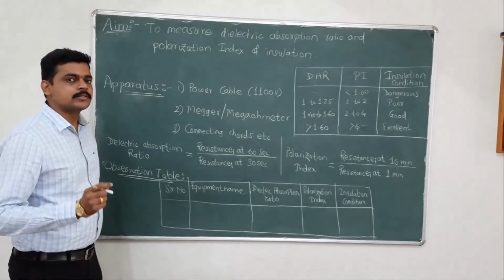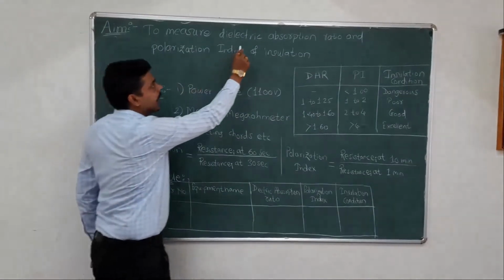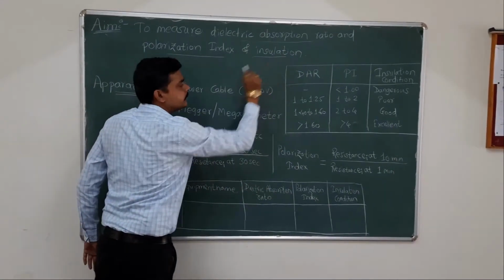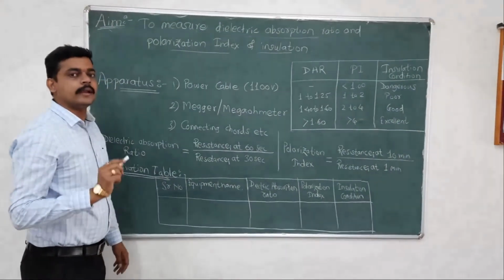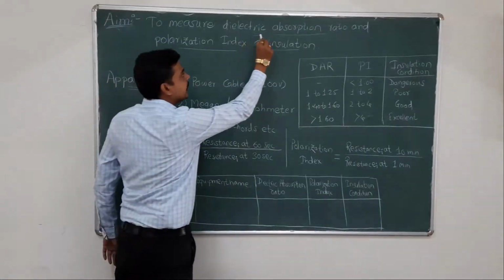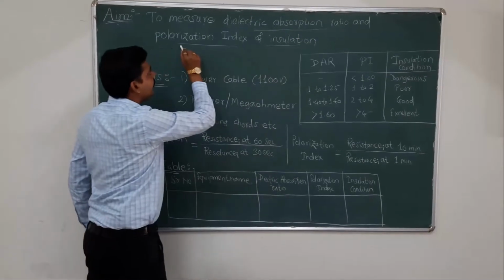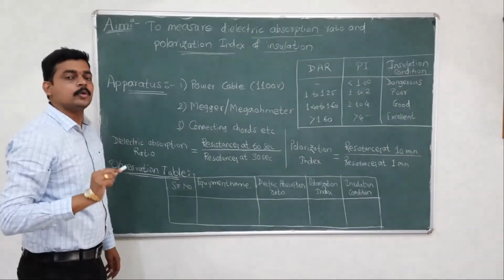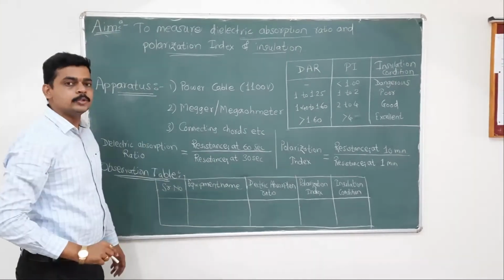For the second experiment, we measure the dielectric absorption ratio and polarization index of the insulation. So here we are interested in conducting the test to find out the dielectric absorption ratio and to find out the polarization index. These two quantities are very important to check the condition of the insulation.